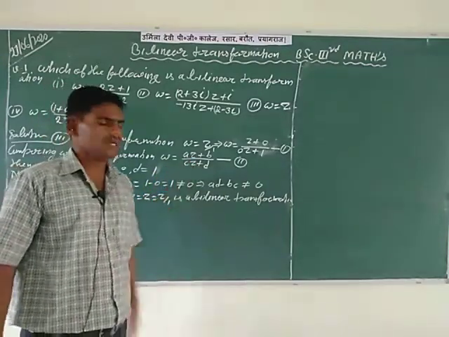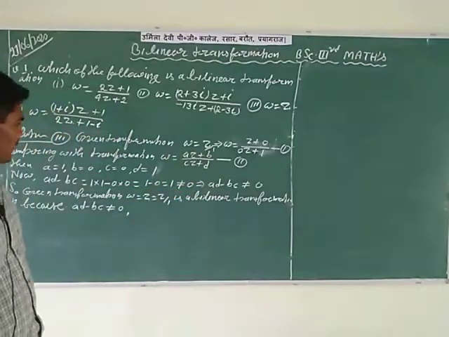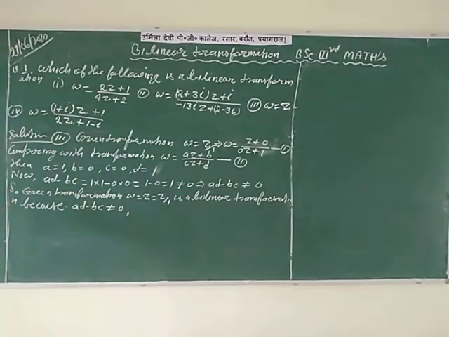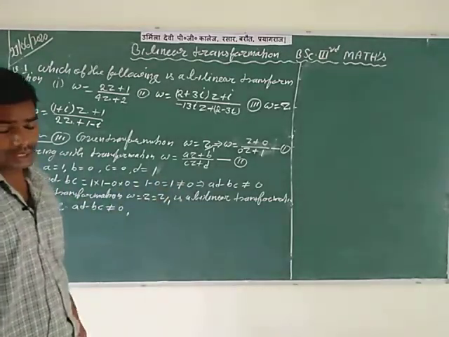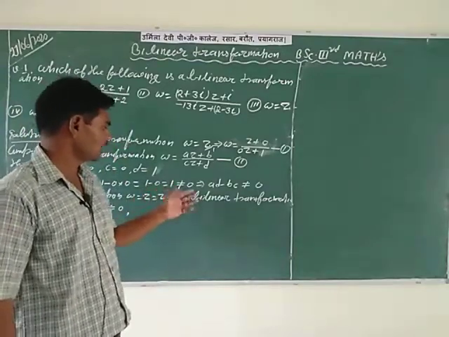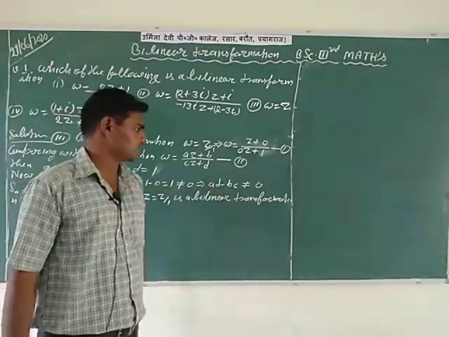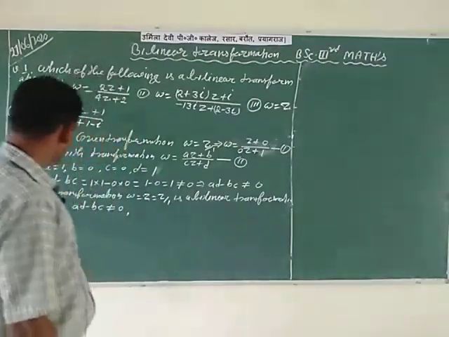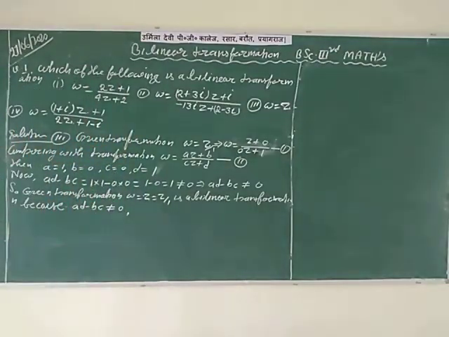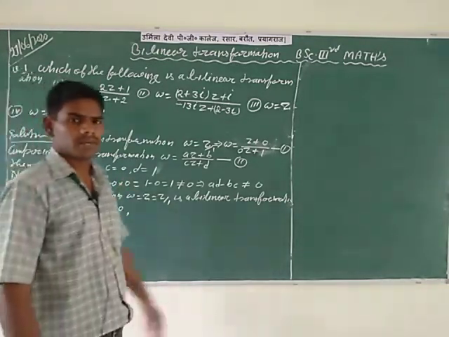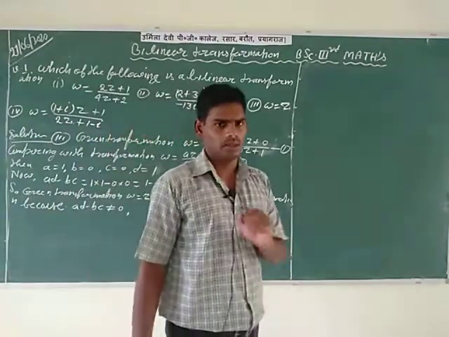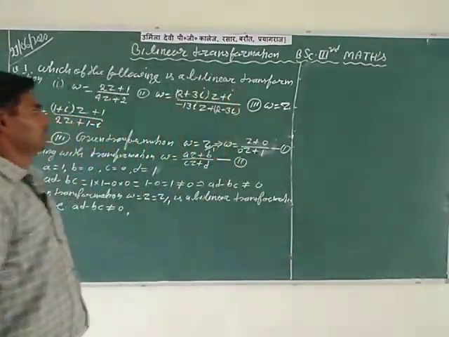So AZ plus B divided by CZ plus D. After comparing, you can find very easily the values of small a, b, c, d, which are 1, 0, 0, 1. So the value of AD minus BC is equal to 1, and 1 is not equal to 0. So AD minus BC is not equal to 0 is confirmed. Therefore, you can write that the given transformation is a bilinear transformation. So this is the confirmed solution of the third question.